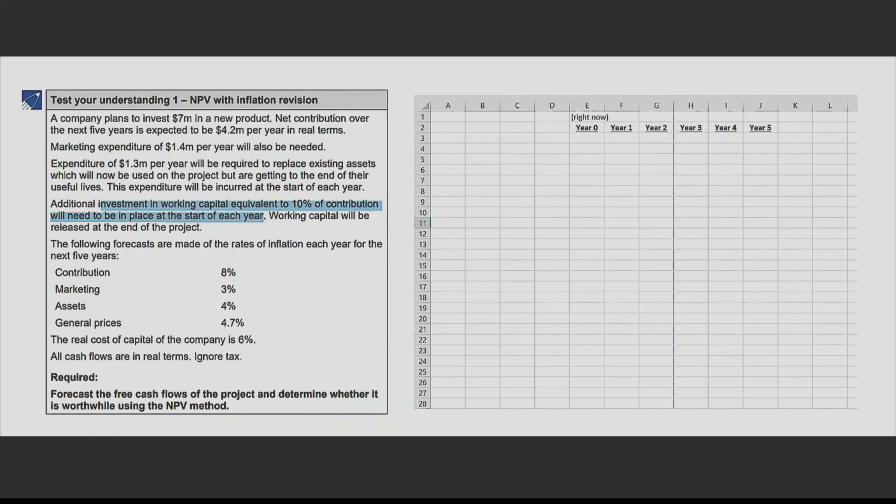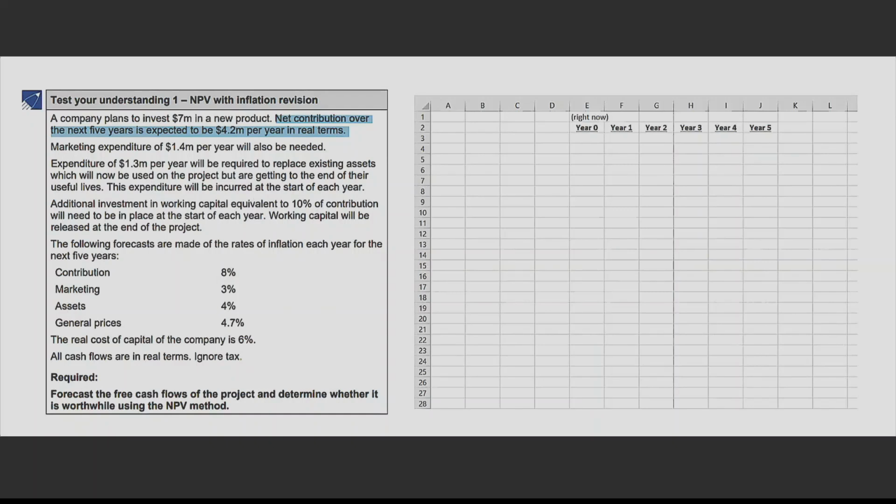The situation was first talking about your contribution. The first information that came out was net contribution. When is the contribution going to come? Only when you start selling the product. Time zero, or year zero, is what? Right now. We are not going to sell anything right now. First we need to produce, then we can sell. Right now you cannot sell. So you will take the whole 12 months, the whole year, to produce and sell. And then at the year end, you will receive the first contribution. That is how it goes, right?